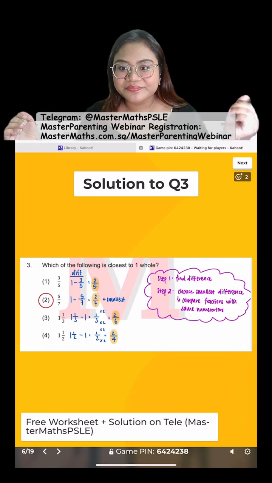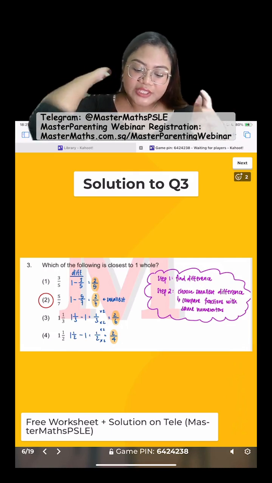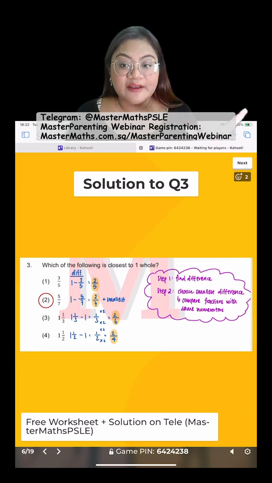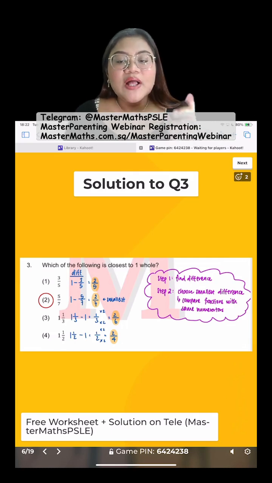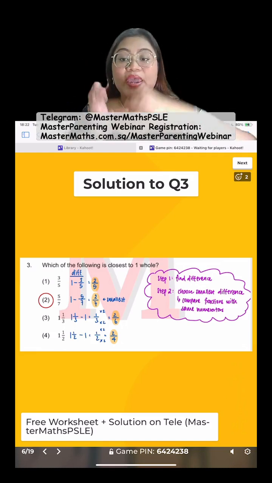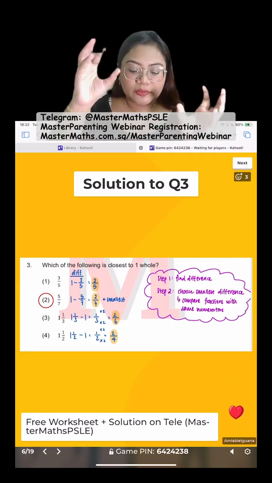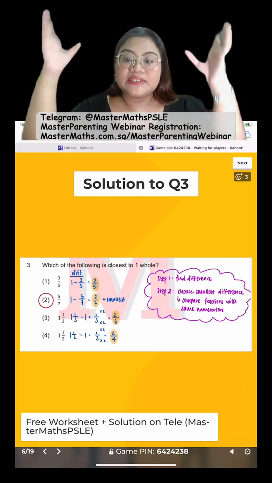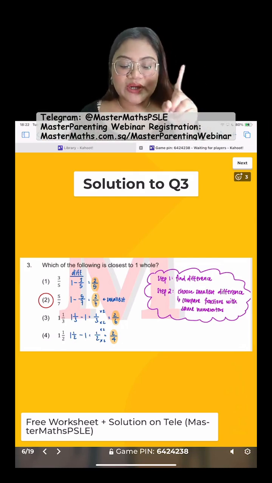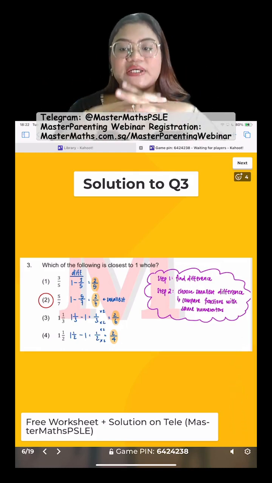Alright? And so we find the difference first, and we will get 2 out of 7, 1/3, which can be converted into 2 out of 6, and then half, which can be converted into 2 out of 4. Now the reason why I convert options 3 and 4 is so that we can compare the differences, by using the same numerator concept. So with the same numerator, 2, 2, 2, 2, the bigger the denominator, the smaller the fraction. Alright, so step 1, find the difference. Step 2, choose the smallest difference so that the numbers will be close on the number line.